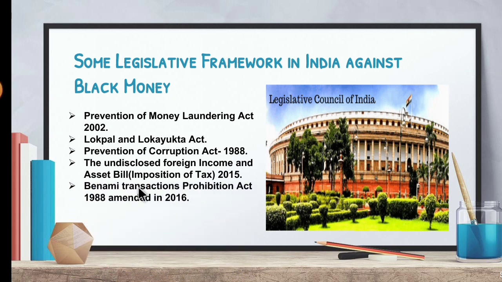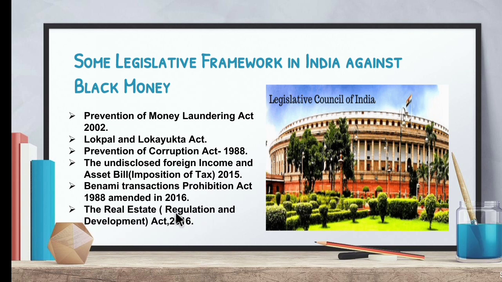Next, the Benami Transactions Prohibition Act, passed in the year 1988, amended in 2016. So, the original act, that is the Benami Transaction Act, was passed in the year 1988, but it was amended. Amended means some changes have been made to the original act, and it was amended in the year 2016.